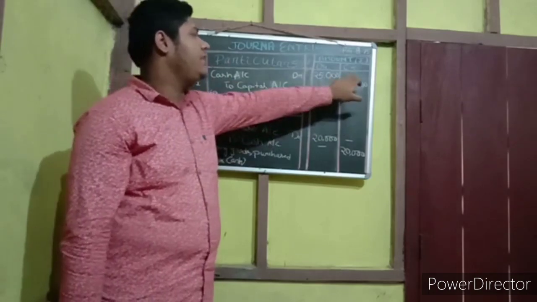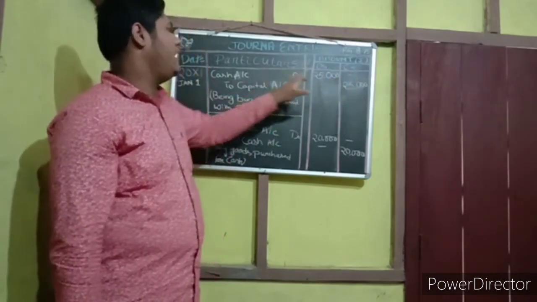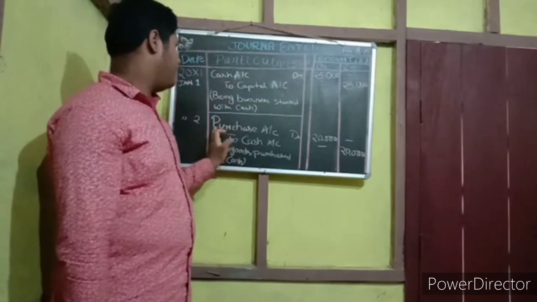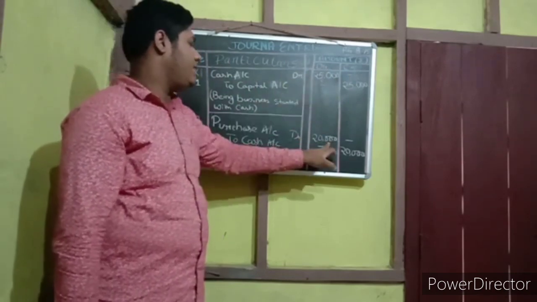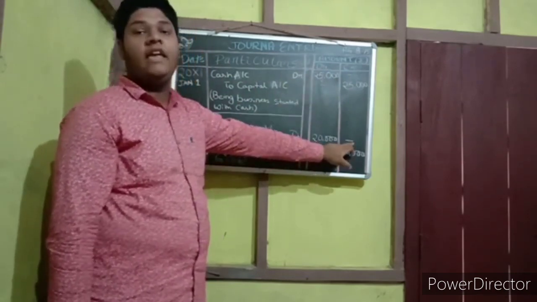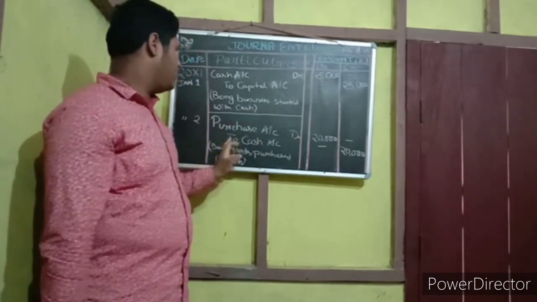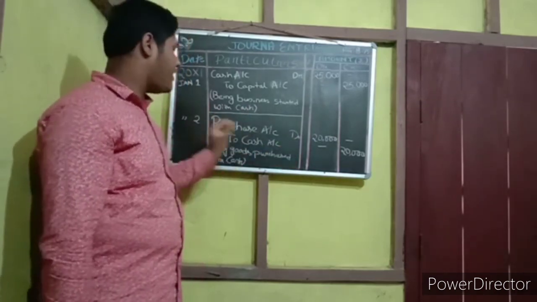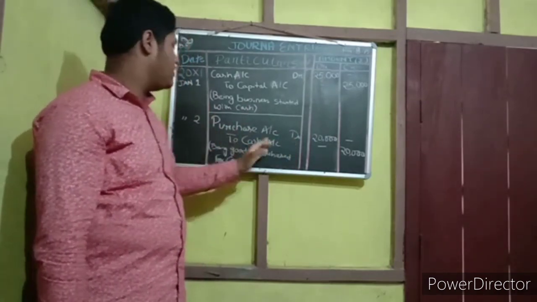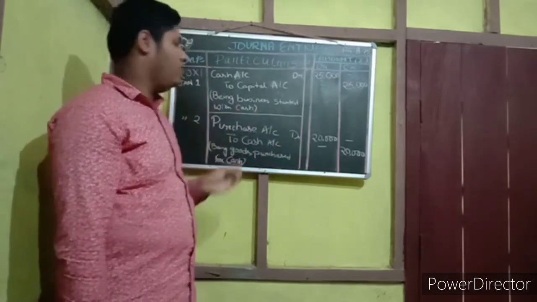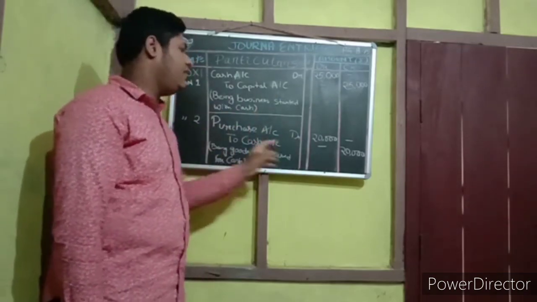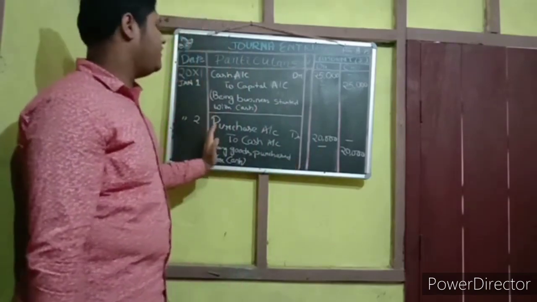So you have to leave these two sides blank whenever you write for the opposite one. Same here, purchase account debit, we write on the debit side, the credit side is empty. Same for cash, it is a credit. For credit you no need to write credit, you only write to cash or to capital, then everyone will automatically understand that this is a credit. Okay, so you understand why purchase is on debit.